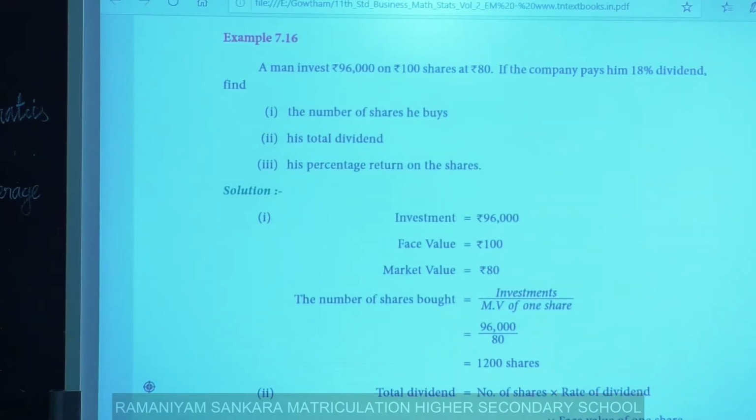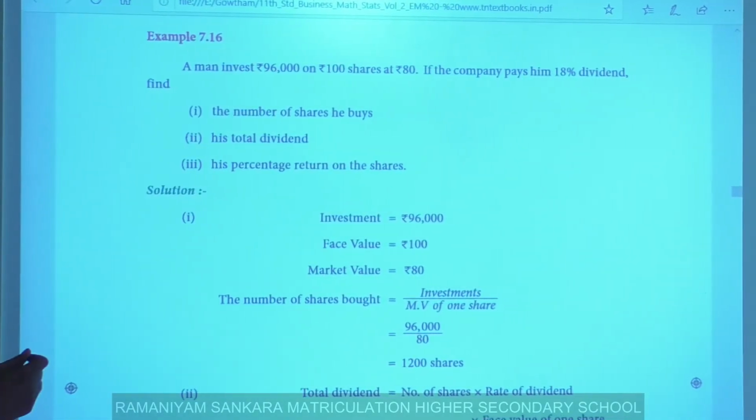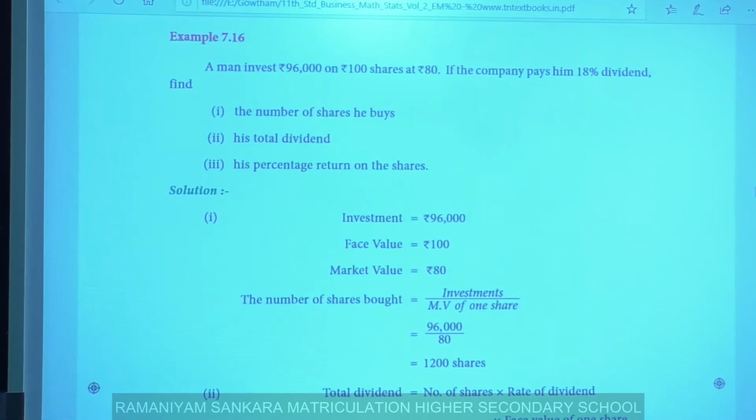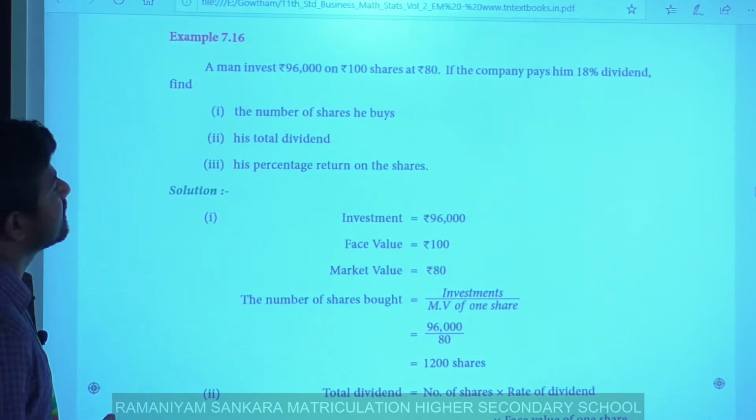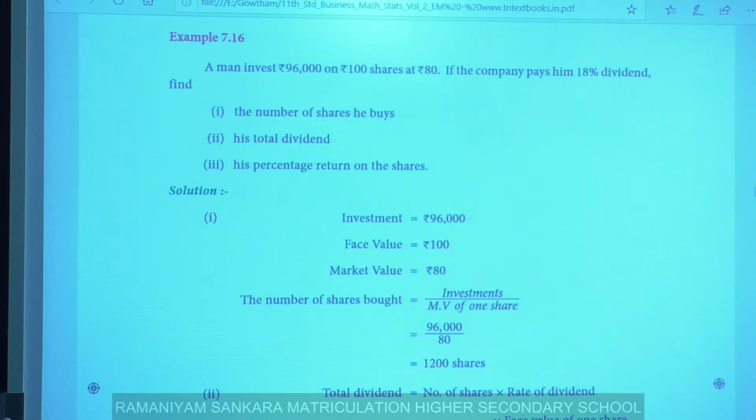Okay. A man invests rupees 96,000 on rupees 100 shares at 80. Here, if the company pays him 18% dividend, first we have to find the number of shares he buys, his total dividend, and his percentage return on shares. First we have to write the given information.